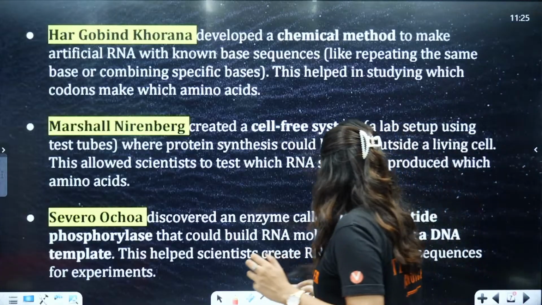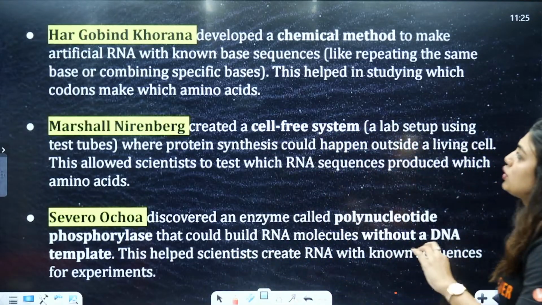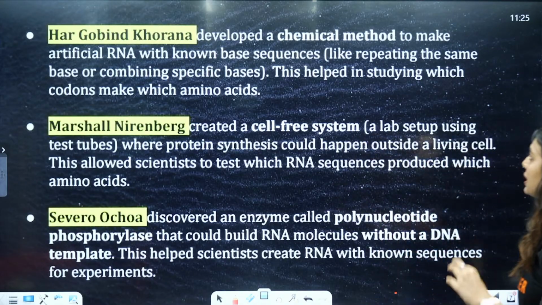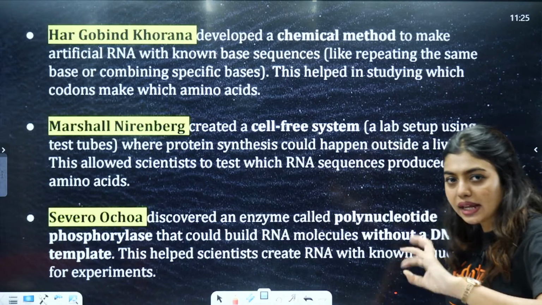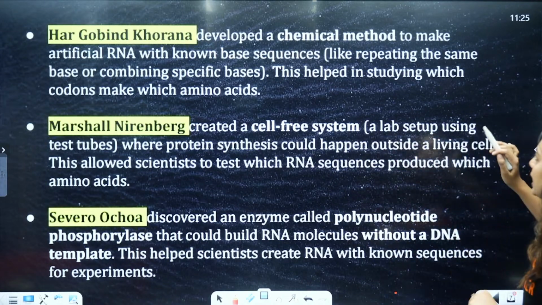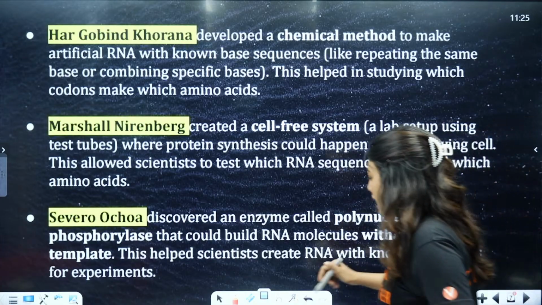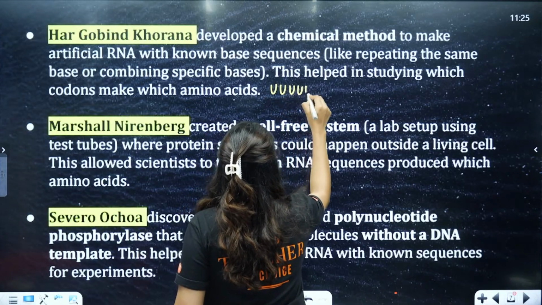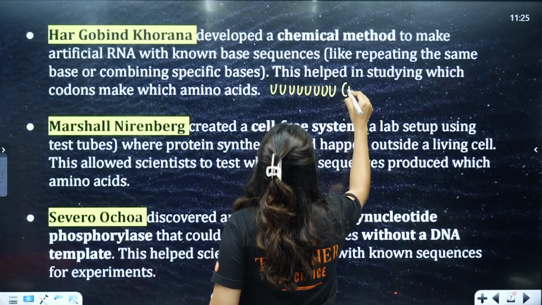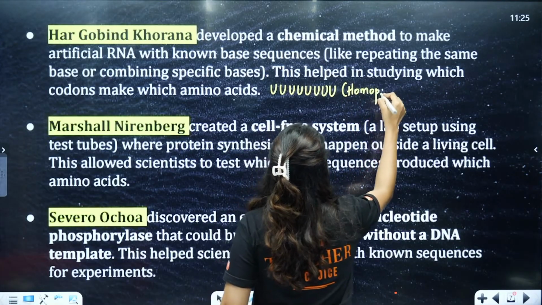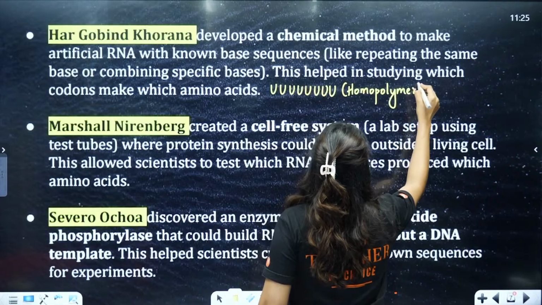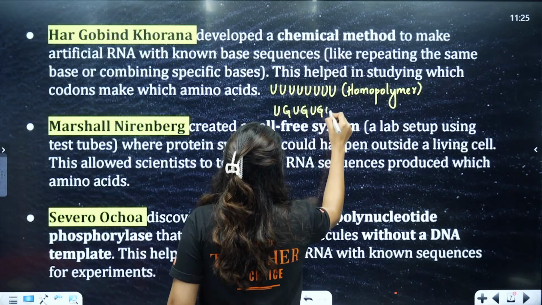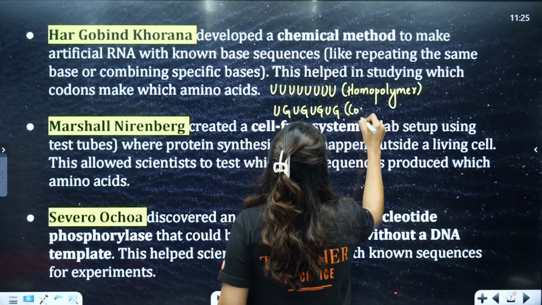Look here. Hargovind Khurana developed a chemical method to make artificial RNA with known base sequence, like replicating the same base or combining specific bases. This helped in studying which codon makes which amino acid. That's why I told you he did this combination. He did just one specific combination that led to the formation of homopolymers. He also utilized another technique where he combined like this, and he got copolymers.